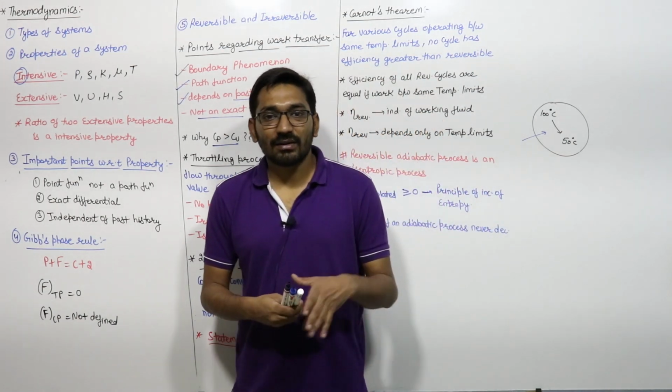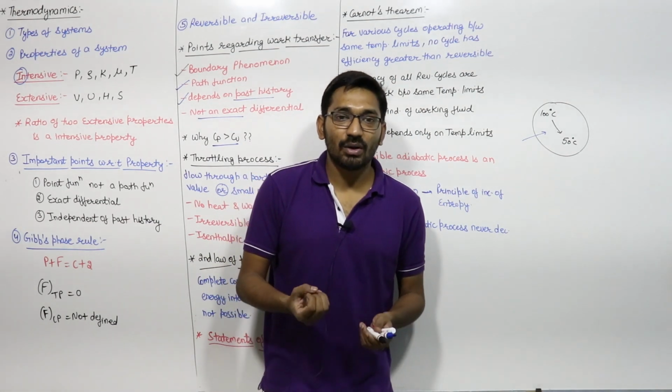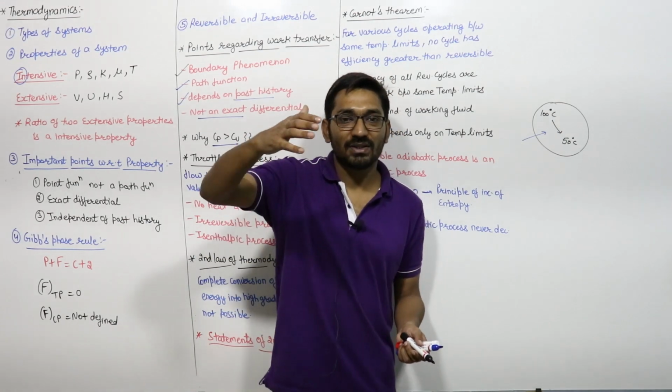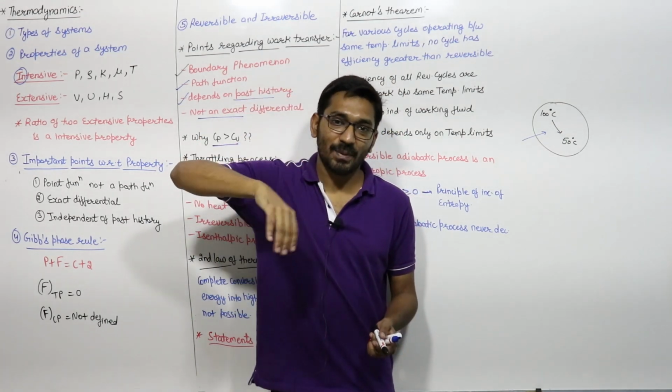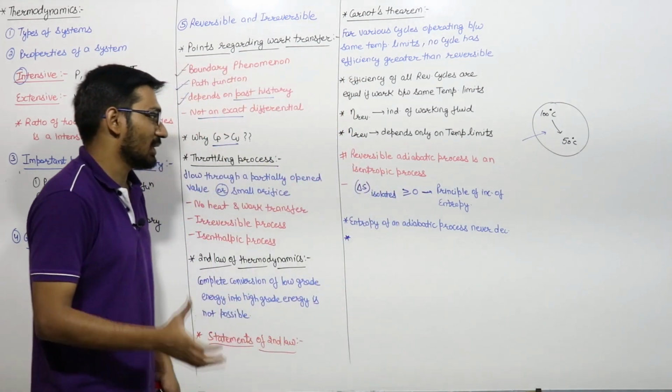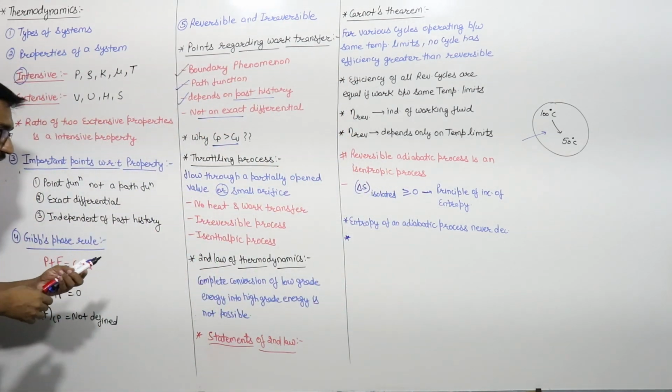So in constant pressure, the amount of heat which you are giving is partly consumed by the piston as the piston is moving, and partly converted into the internal energy of the system. That's why Cp is greater than Cv.